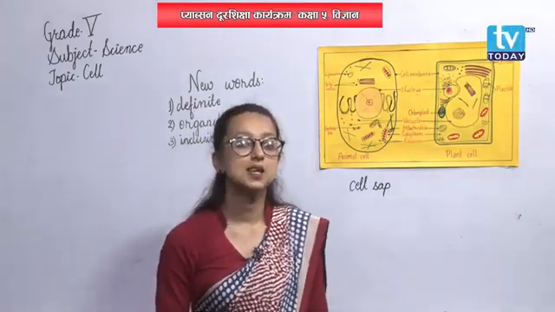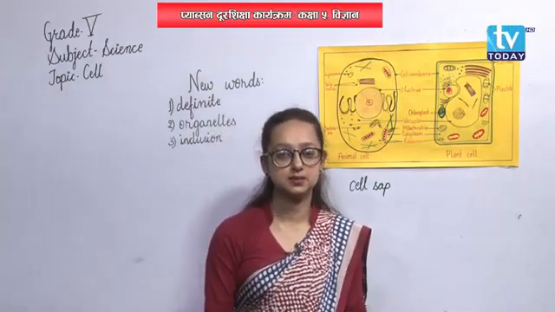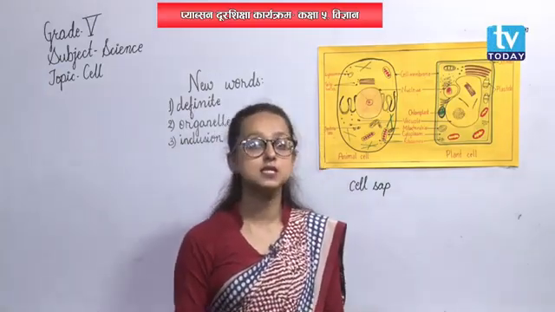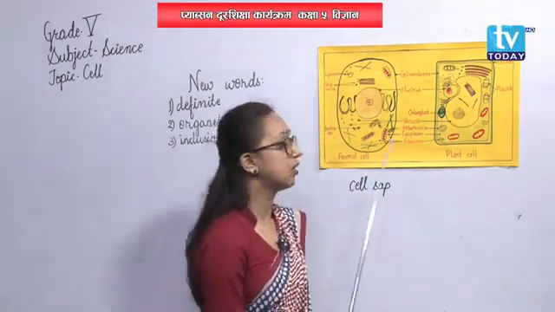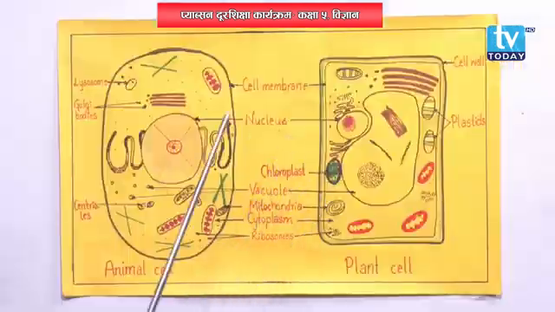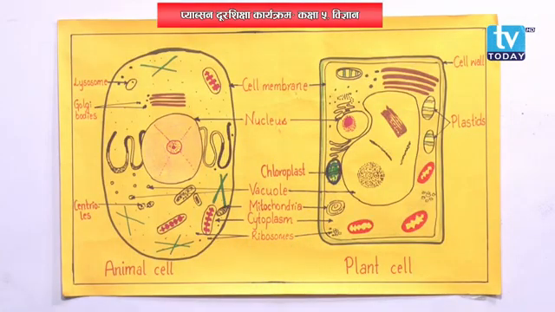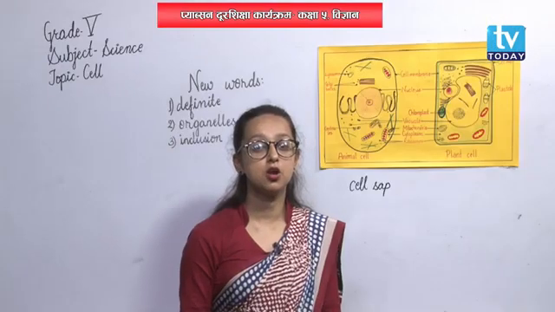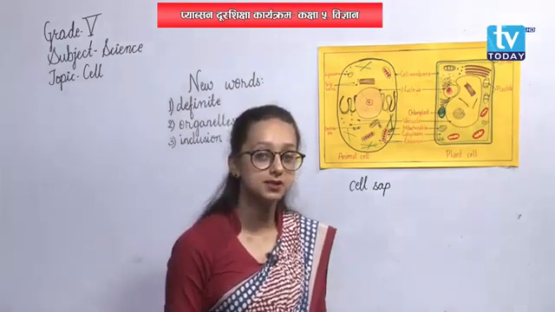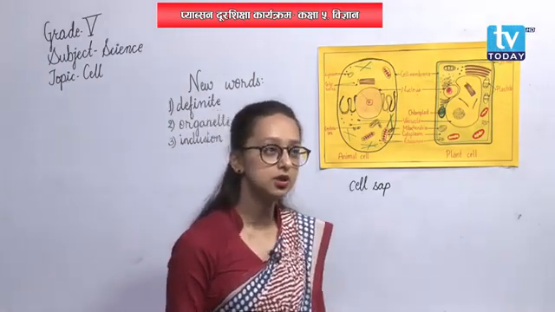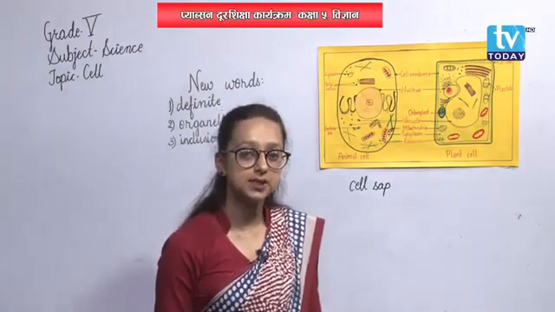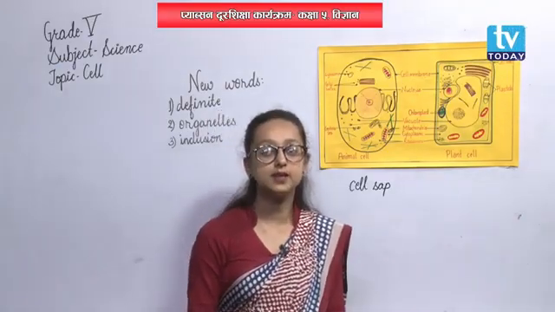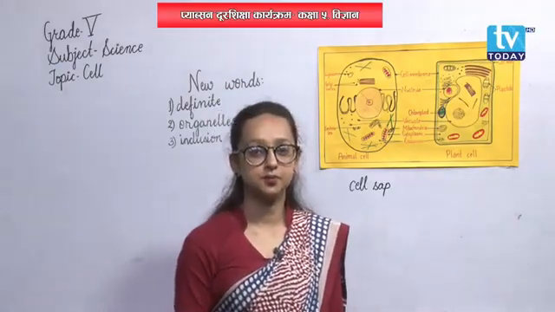And leucoplasts are colorless pigments. Chloroplast helps the plant to gain green color, so the young stem and leaves of plants are green. Chromoplast helps the plants to be colorful, like it is present in petals of flowers, so they are colorful. Leucoplast is present in underground parts and is colorless as well. Alright.